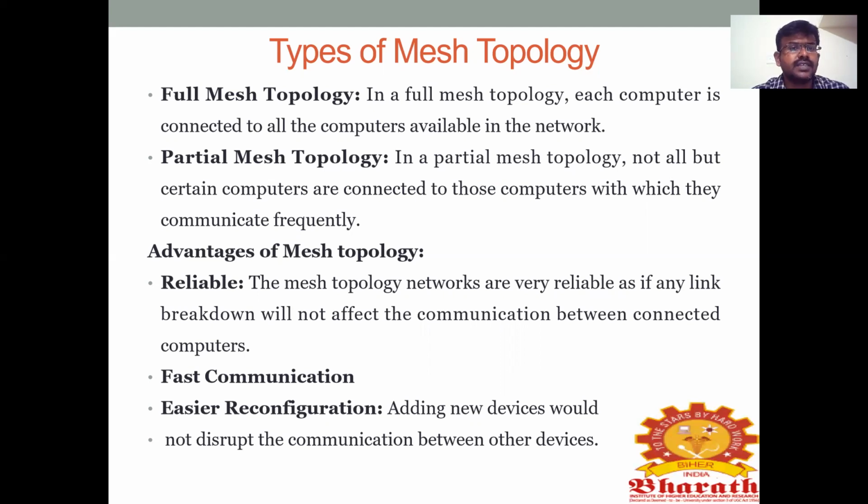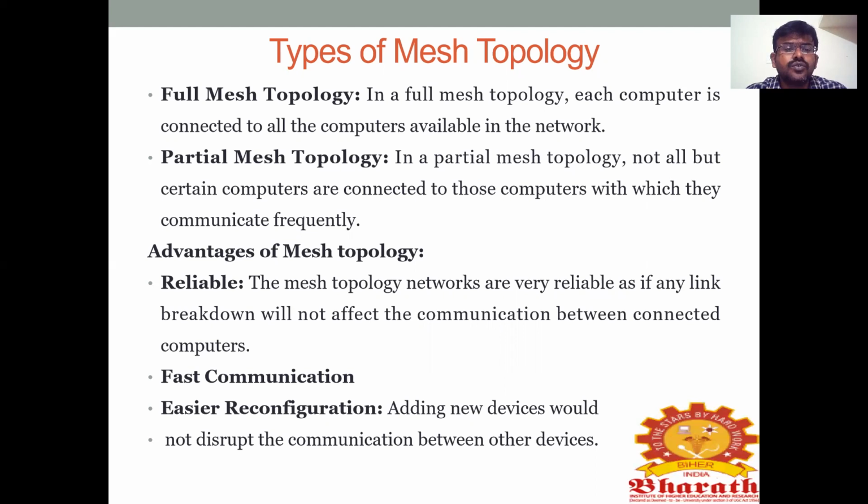Next, fast communication. In this mesh topology, it is fast to communicate the information to all other devices in a network. Next, easier reconfiguration. Adding new devices will not disturb the communication between other devices. Normally, if there are 5 or 6 devices and you add some more new devices, it will not disturb the communication between other devices.